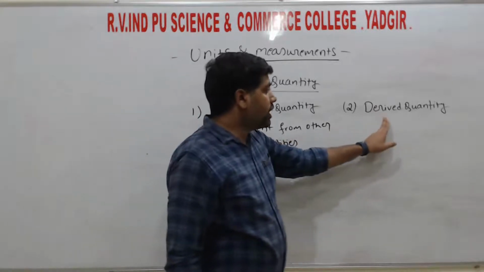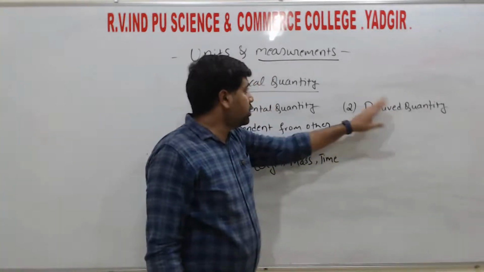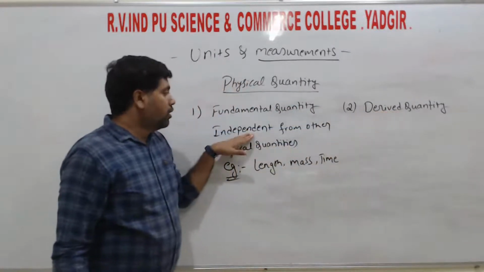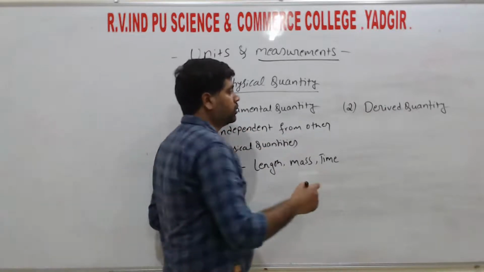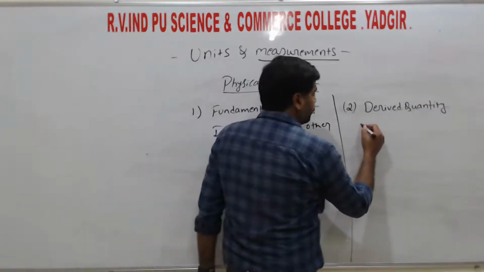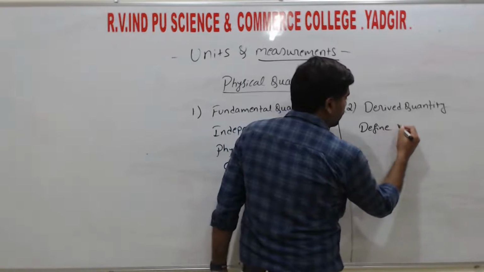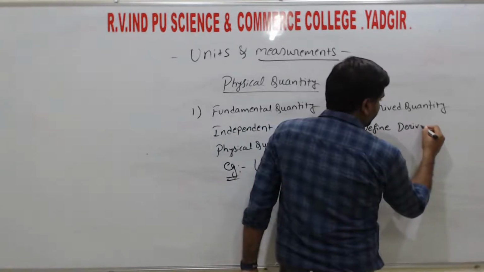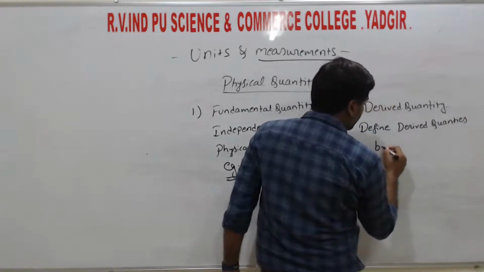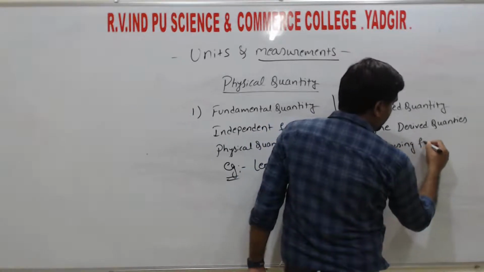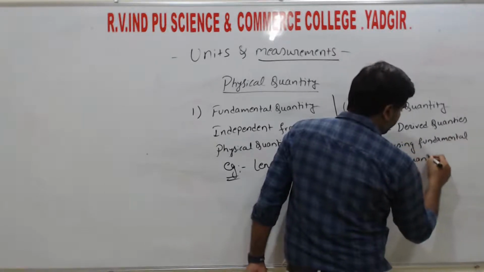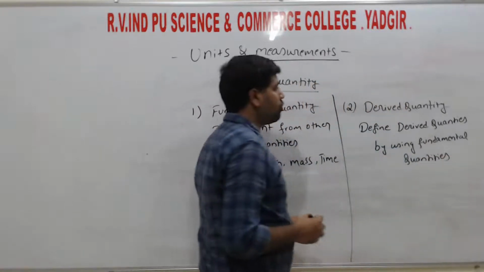So next, what are derived quantities? Derived quantities are also physical quantities, but we define the derived quantities by using the fundamental quantities, right? So what are derived quantities?